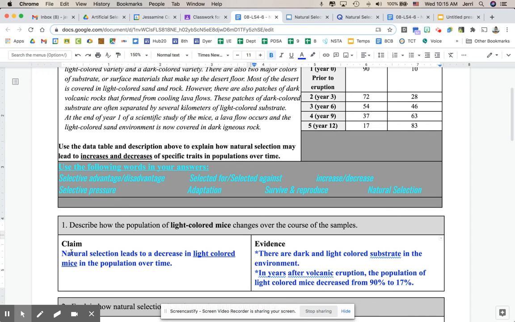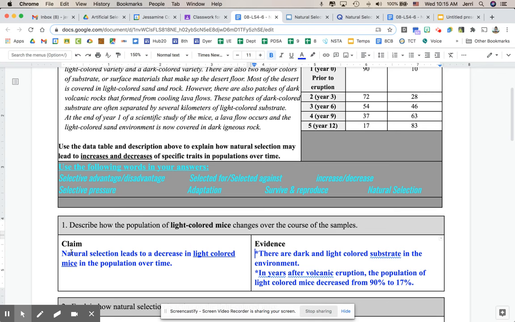So for our claim, we're going to say that natural selection leads to a decrease in light colored mice in the population over time. It's a very simple claim, and that's all that it needs to be. You'll need to write this into your paper at this point in time. So you have a copy of this, and that was going to become your notes. So go ahead and you can pause the video and just type this into your paper. So natural selection leads to a decrease in light colored mice in the population over time.